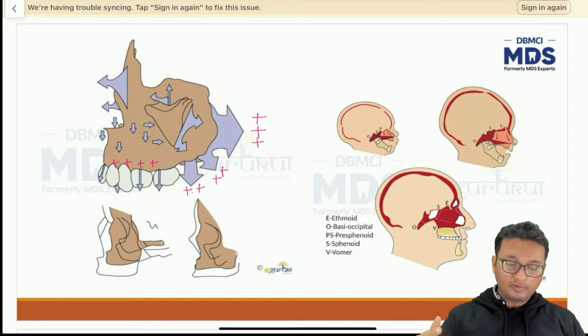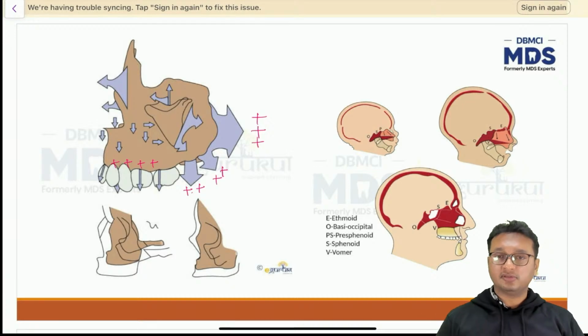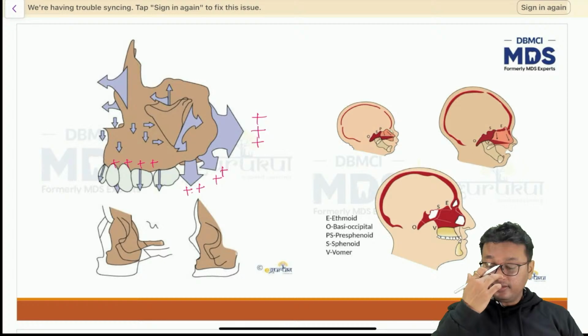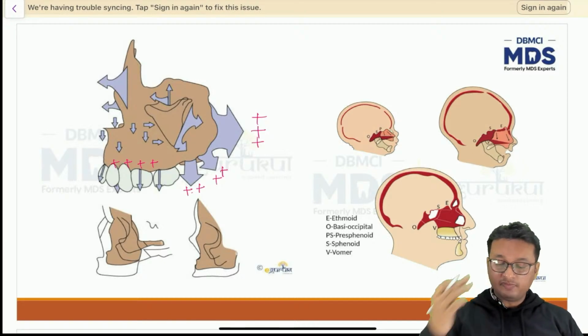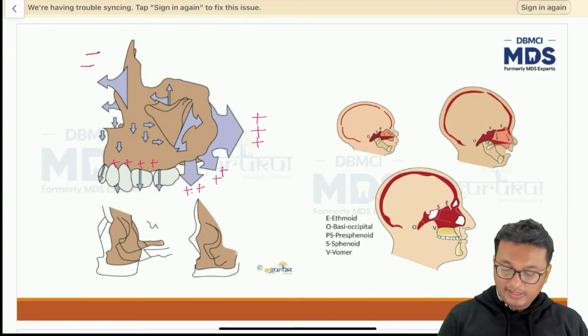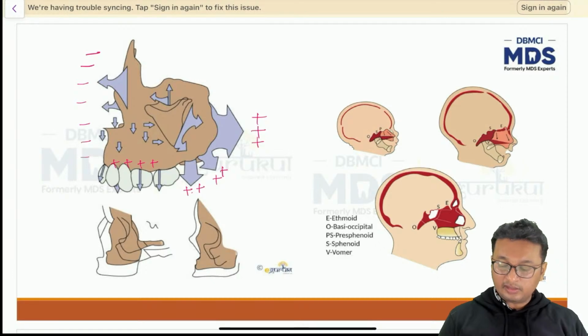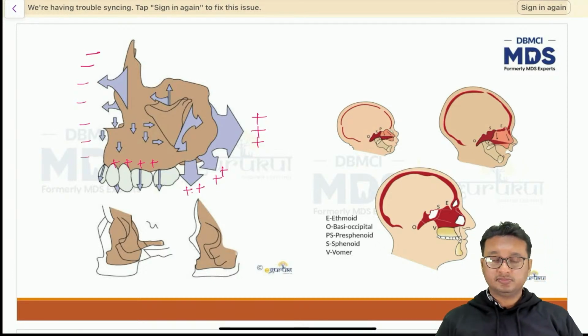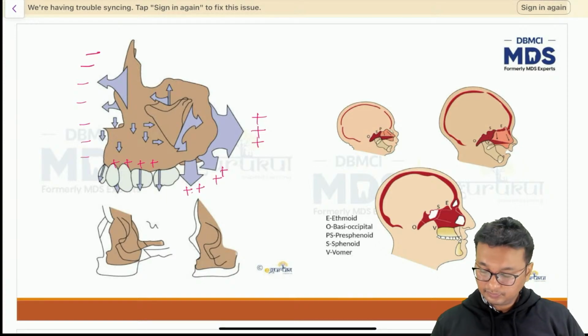Then the zygomatic process of the maxilla also grows in the directions of the arrow as given, and the part just below the nasal bone, along the piriform aperture, also undergoes bone deposition, but primarily the anterior surface of the maxilla undergoes bone resorption. So that's what you have to remember because of surface remodeling.